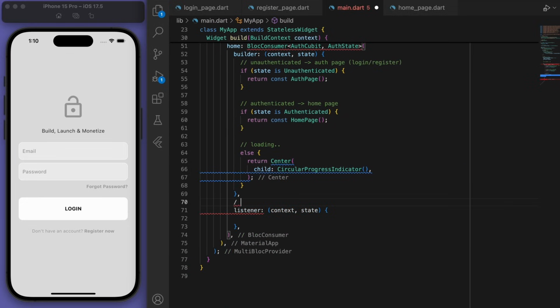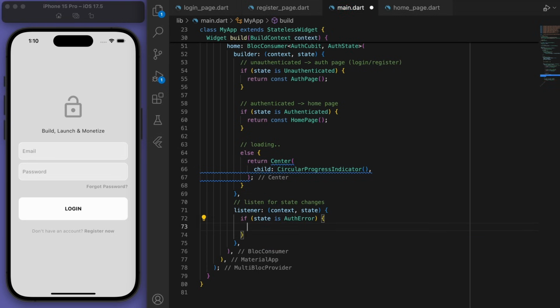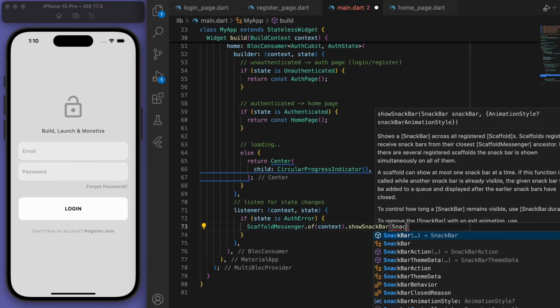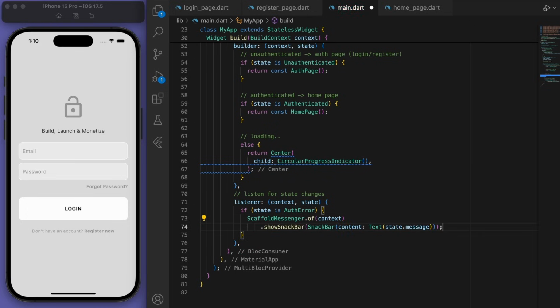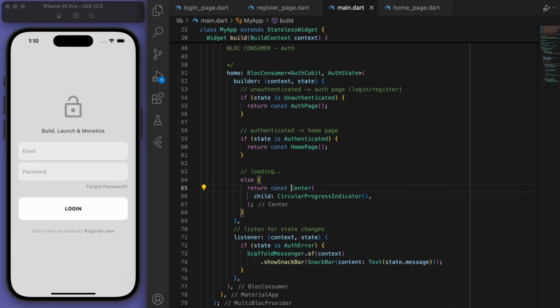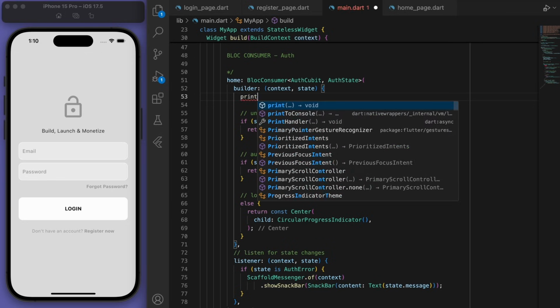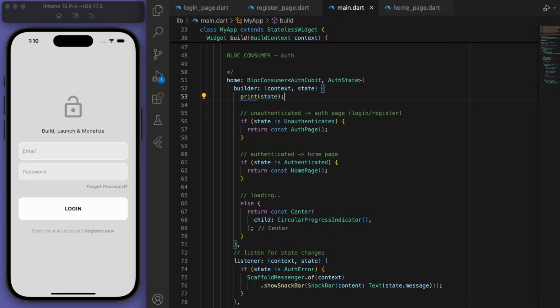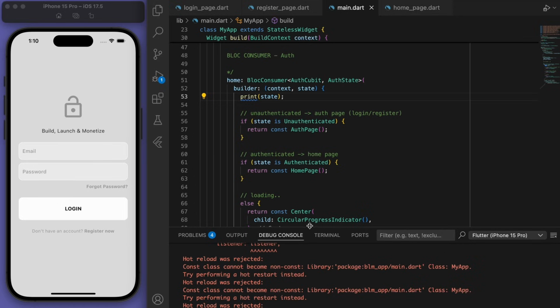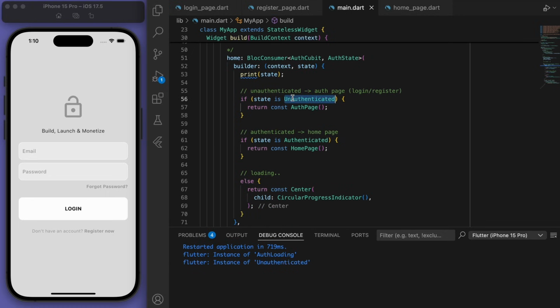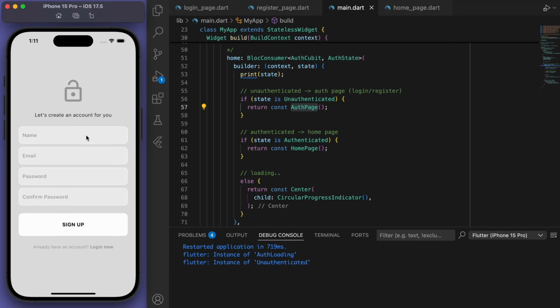Now the listener is also helpful because it will listen for specific state changes and we can actually run a method. So for example, if the state is an error, then I'm going to show a message. Sweet. And so just to be clear for you guys, you can see the state, right? If you just print the state, you should be able to see in the debug console what state we're in currently. So obviously at the beginning, we're going to be loading and it looks like we're unauthenticated. So we are not logged in, which is why we're seeing this auth page.